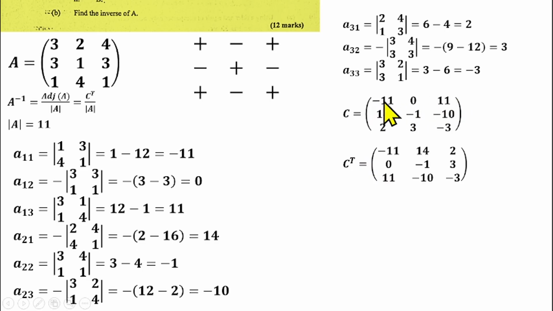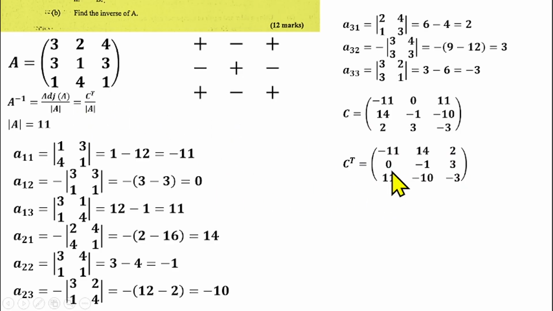I want to change this row to column. So that means I will have minus 11, 0, and 11. That means I've changed this row to column. I will change this row to column as well. That will be 14, minus 1, minus 10. I will change this row to column as well. That will be 2, 3, and minus 2. So that means we have been able to transpose this matrix.